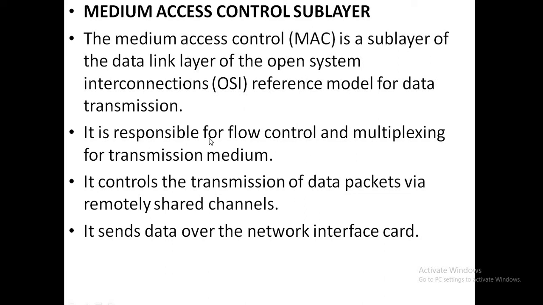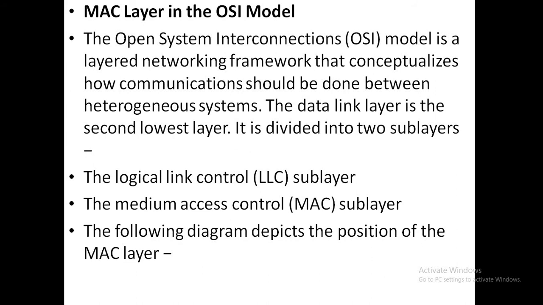It is responsible also for flow and error controls and multiplexing for the transmission medium. It controls the transmission of data packets via remotely shared channels, and it sends data over the network interface card, that is NIC or network interface card.